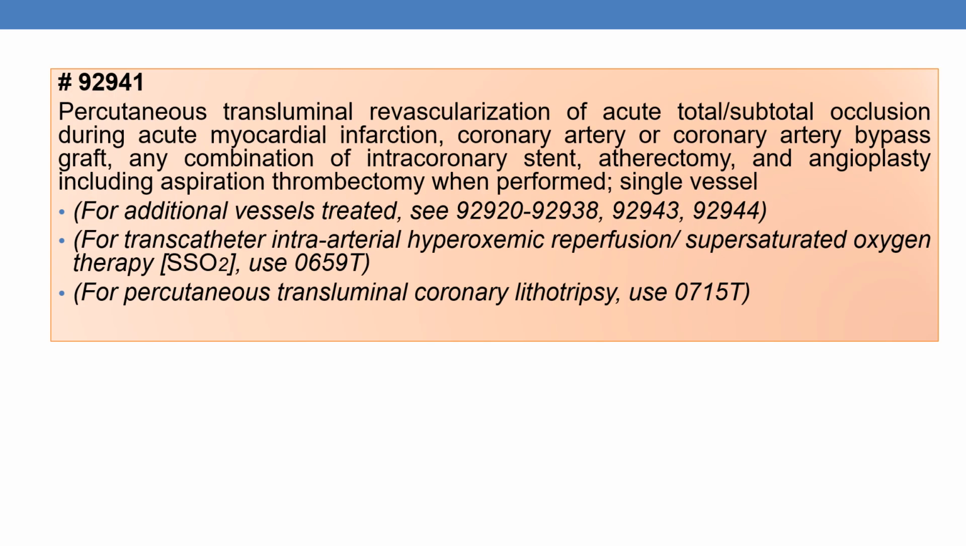The next CPT is 92941. This is percutaneous transluminal revascularization of acute total or subtotal occlusion during the acute myocardial infarction. It can be either coronary artery or coronary artery bypass graft, any combination of intracoronary stent, atherectomy and angioplasty, including aspiration thrombectomy when performed, single vessel. That is the description of 92941.